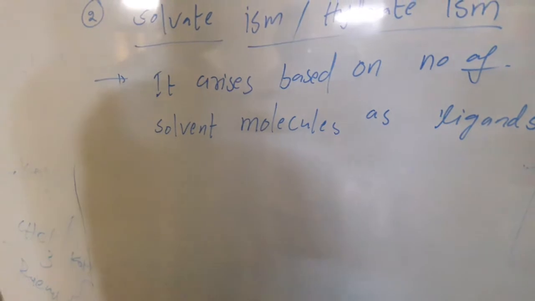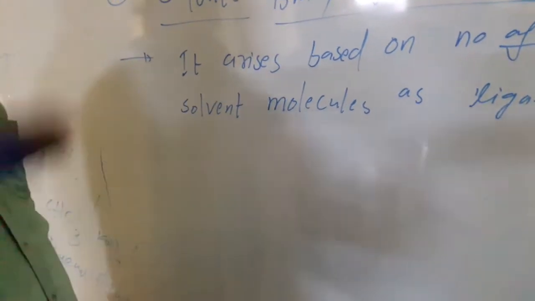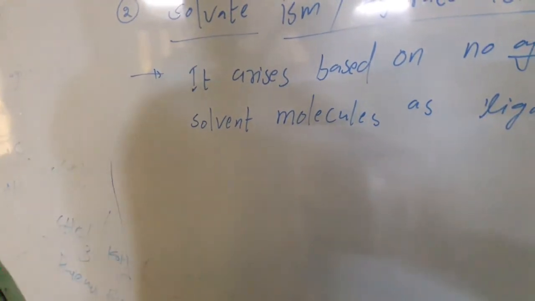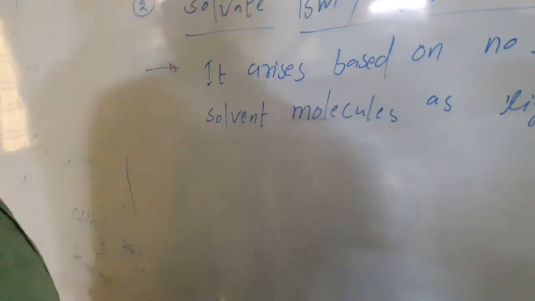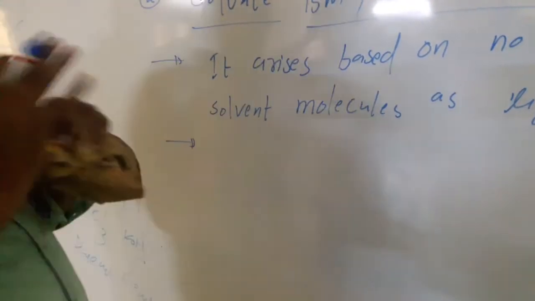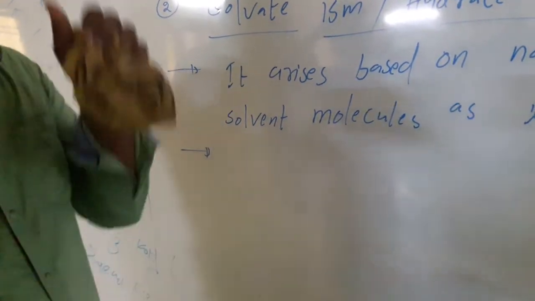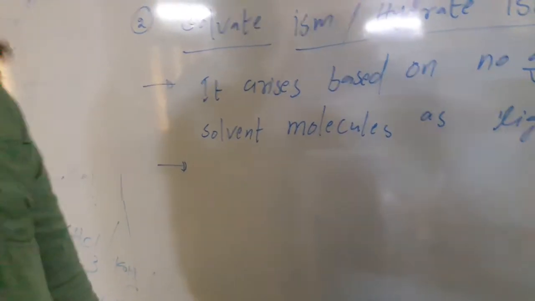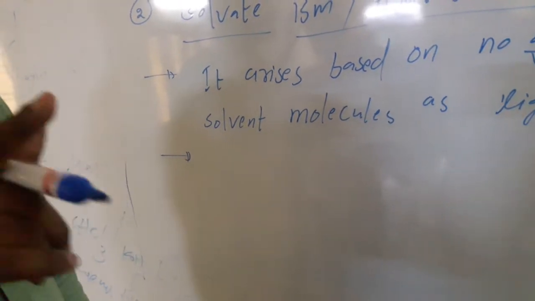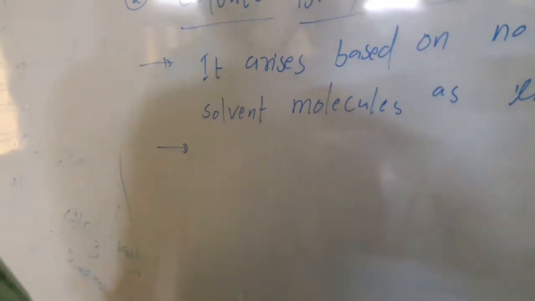Okay, now the number of solvent molecules as ligands, and the ligands as solvent molecules. That means this isomerism arises due to mutual exchange of solvent molecules with the ligands present in the complex.